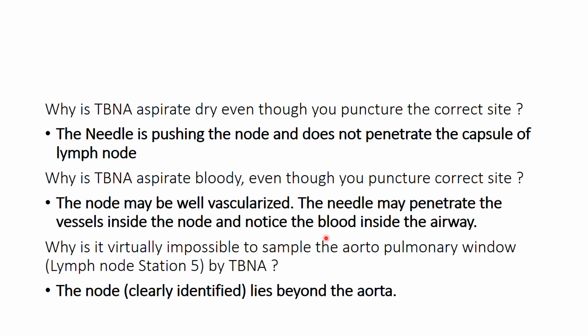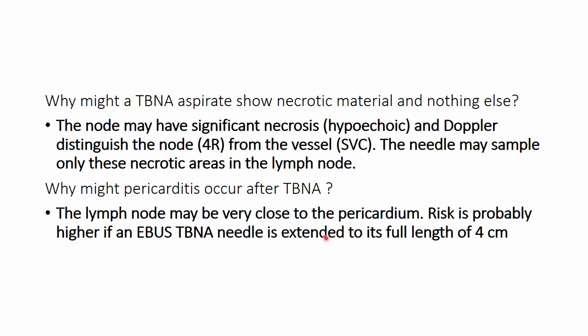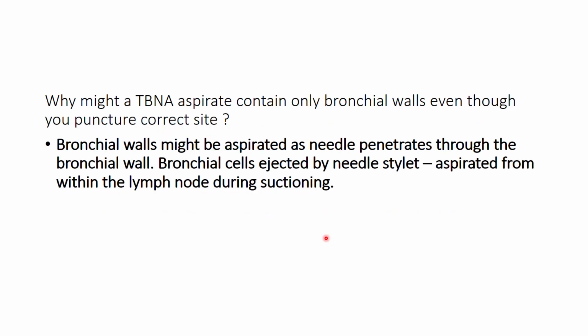Why is the TBNA aspirate blood even though you punctured the correct site? Because of the vascularity of the lymph node. Why is it virtually impossible to sample the AP window, that is lymph node station 5, by TBNA? Because the node lies beyond the aorta. Why might a TBNA aspirate show necrotic material and nothing else? The node may have significant necrosis, but the Doppler distinguished the 4R node from the vessel, and it may sample only the necrotic area in the lymph node. And the pericarditis which happens after full extension of the needle, that is the full length of 4 centimeters.